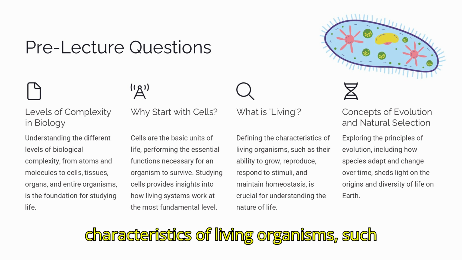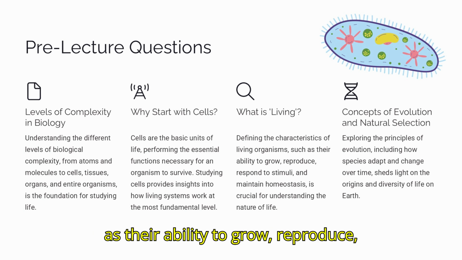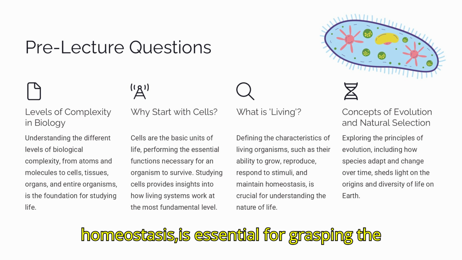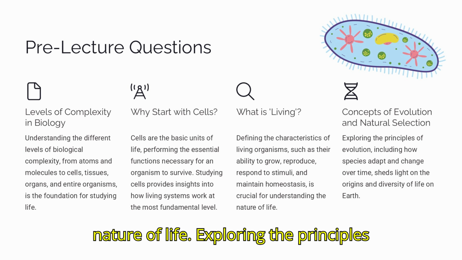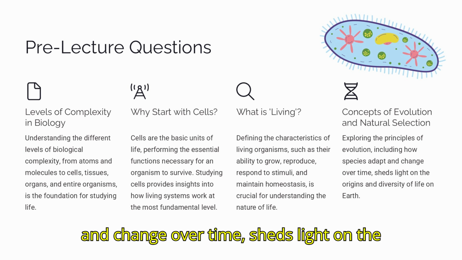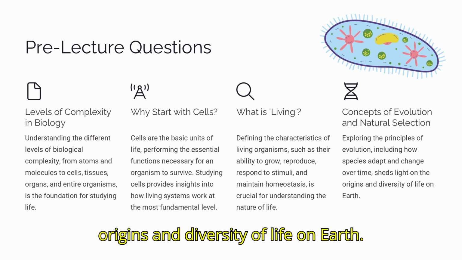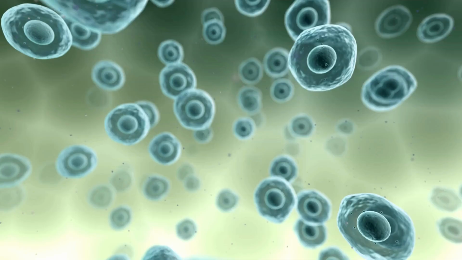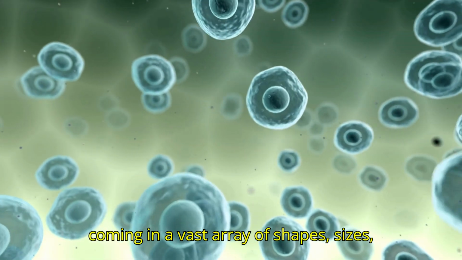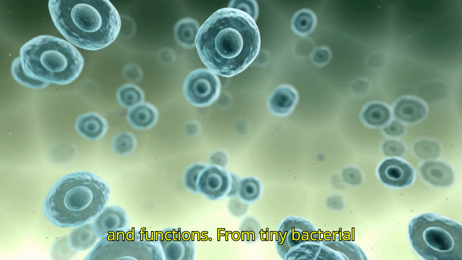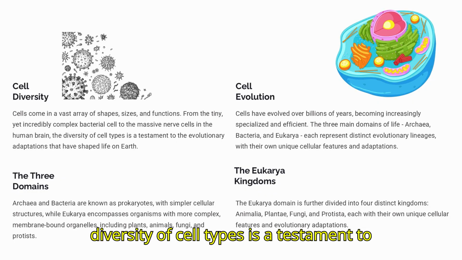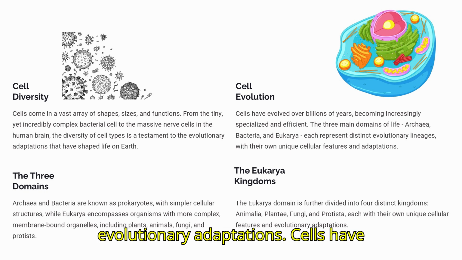Understanding the characteristics of living organisms, such as their ability to grow, reproduce, respond to stimuli, and maintain homeostasis, is essential for grasping the nature of life. Exploring the principles of evolution, including how species adapt and change over time, sheds light on the origins and diversity of life on Earth. Cells are the fundamental units of life, coming in a vast array of shapes, sizes, and functions. From tiny bacterial cells to massive nerve cells, the diversity of cell types is a testament to evolutionary adaptations.